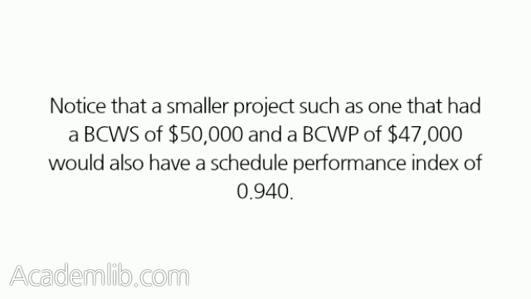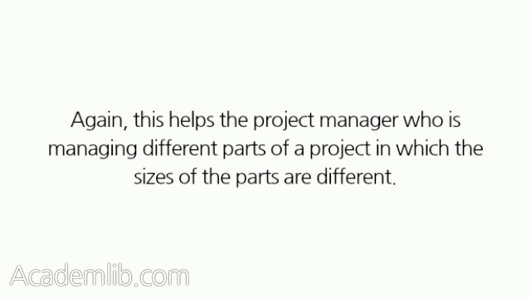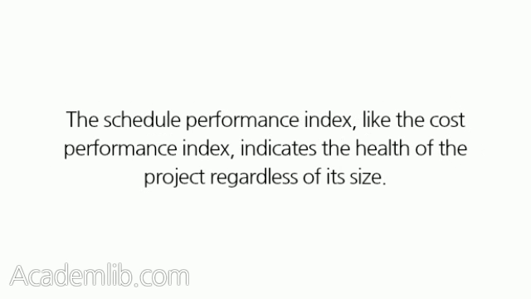Notice that a smaller project such as one that had a BCWS of $50,000 and a BCWP of $47,000 would also have a Schedule Performance Index of 0.940. Again, this helps the project manager who is managing different parts of a project in which the sizes of the parts are different. The Schedule Performance Index, like the Cost Performance Index, indicates the health of the project regardless of its size.